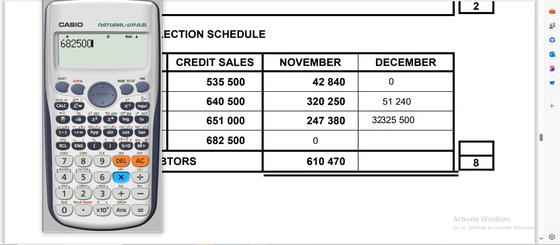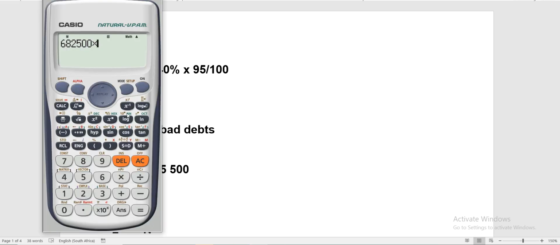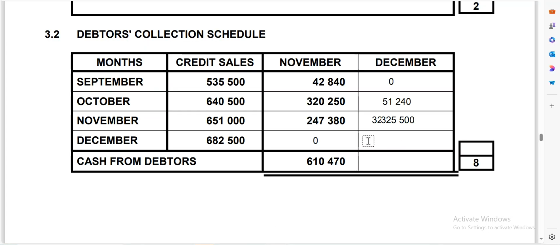So in the same month, it's going to be 682,500 multiplied by, remember the policy said that it's going to be 40%, right? And they will get 5% discount. So we'll say multiply by 40, divide by 100, and then multiply by 95, divide by 100. Then it's going to give us 259,340. That 259,340 will come here. Let me see if it's the correct figure. 350, sorry. So 259,350 will come here.